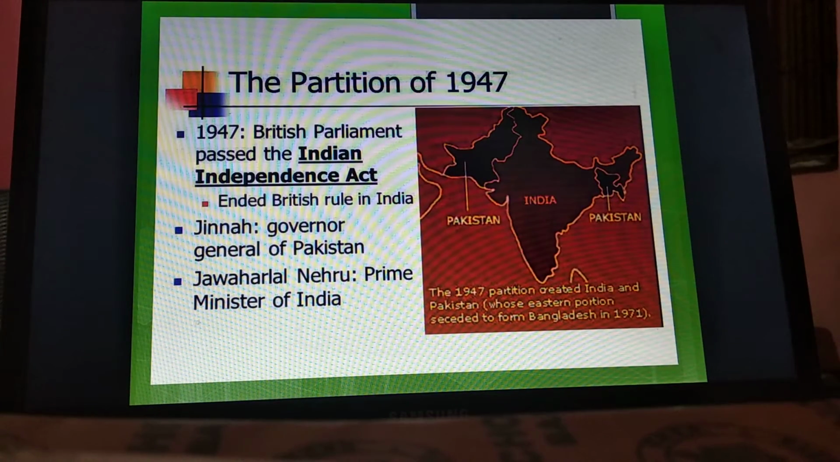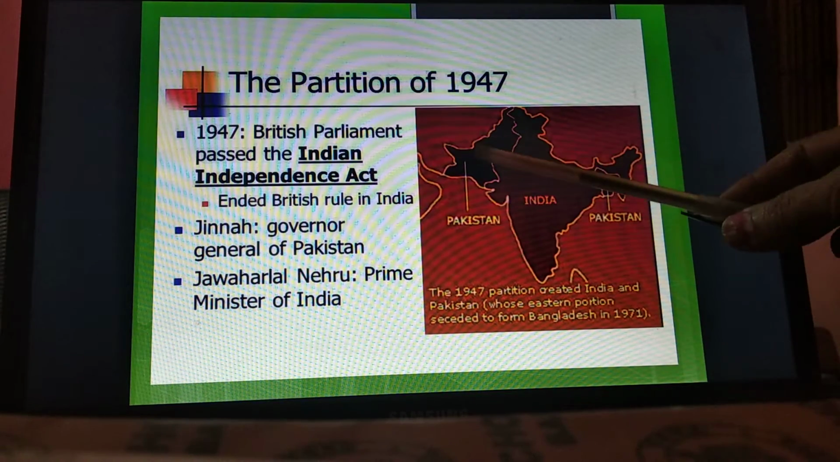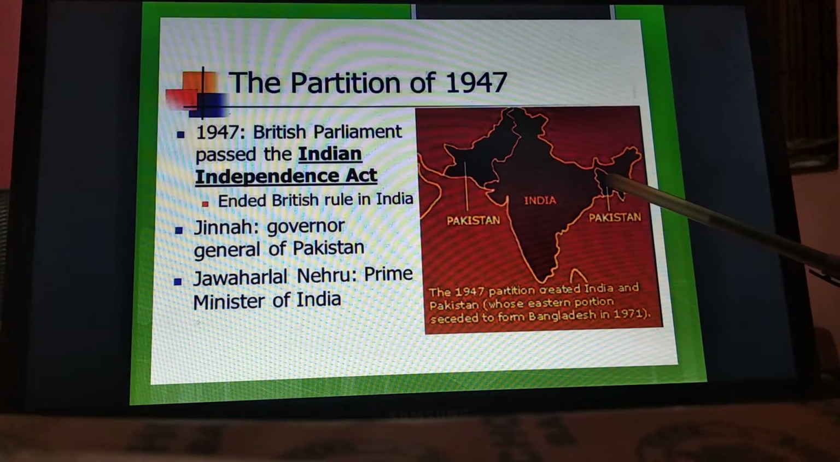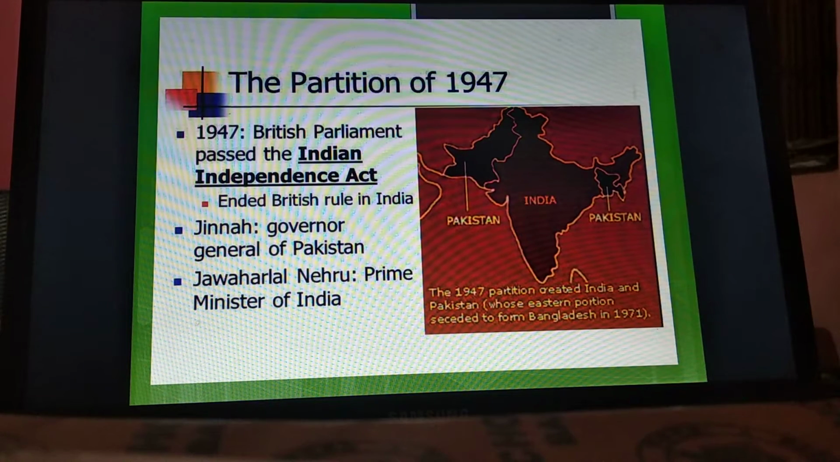Now, the Indian Independence Act divided India. You can see here, this part is Pakistan and this also. This ended the British rule in India. Muhammad Ali Jinnah became the Governor General of Pakistan, and Mountbatten remained the Governor General of Free India, and the Prime Minister was Jawaharlal Nehru.